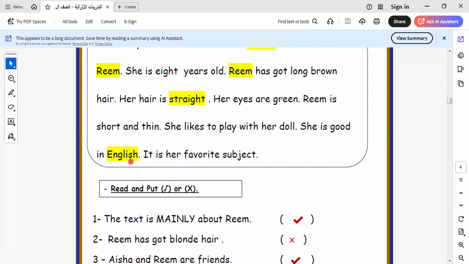When we talk about favorite hobby, I say reading, swimming, and so on. When we talk about the hobbies, I say reading, collecting stamps, playing football, and so on. When we talk about sport, here I say favorite sport, I say tennis, football, and so on. Okay. When we talk about sports, I talk about sports only.